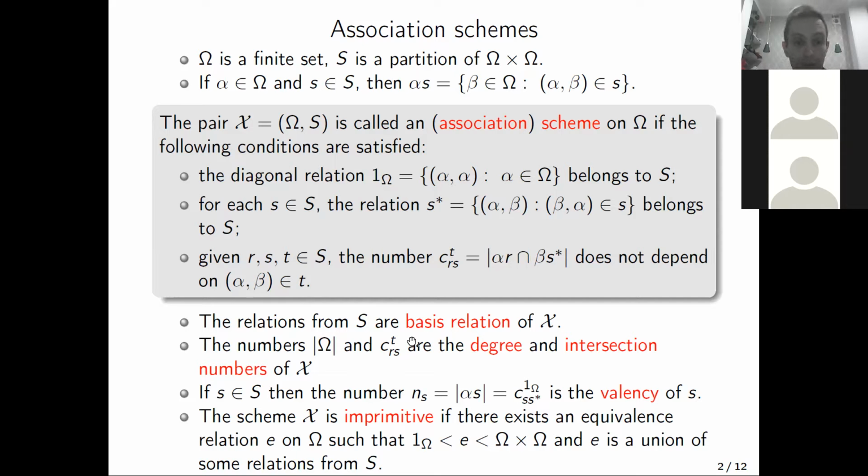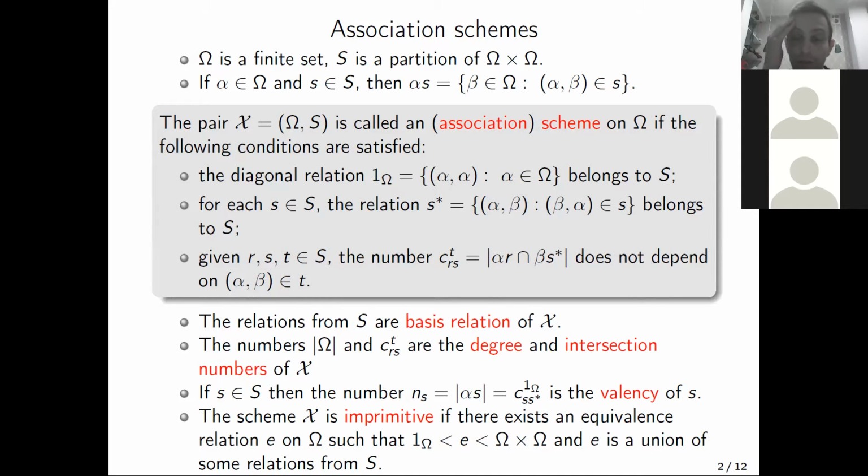Also, let us define what an imprimitive association scheme is. The scheme X is said to be imprimitive if there exists an equivalence relation on the set of points, which is irreflexive, strictly less than the Cartesian square of our set, and which is a union of some basis relations of our scheme. The scheme is called primitive otherwise.